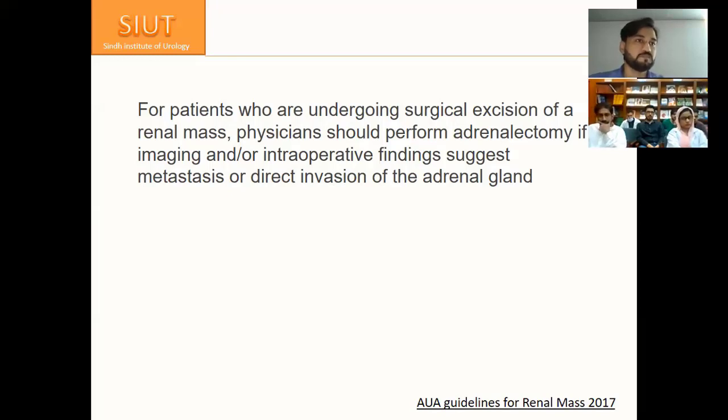But now, as the literature shows, out of 2,000 cases, only 6 patients had involvement, that is 0.1 or 0.01 or 0.02% chances. There are a lot of operative and post-operative complications associated with adrenalectomy. So people say that once there is no clinical evidence of adrenal involvement on CT or your imaging technique, and you are dealing with a lower pole or a small tumor, there is no need to go into the difficulty.